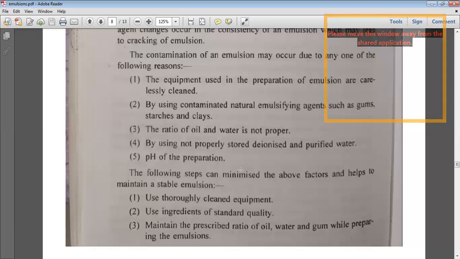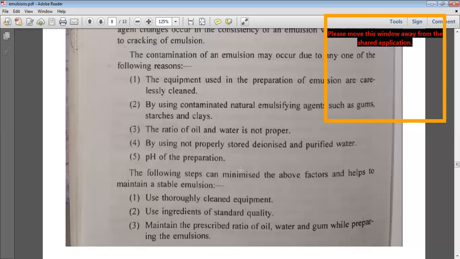I told you that emulsions are of two types. What are those? Oil in water or water in oil. If it is oil in water, oil is the dispersed phase and water is the continuous phase. If it is water in oil, water is the dispersed phase and oil is the continuous phase. So either one will be a dispersed phase, and that is the reason the dispersed phase has to be protected with an emulsifying agent in order to have a stable emulsion.